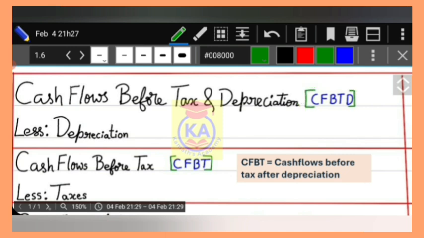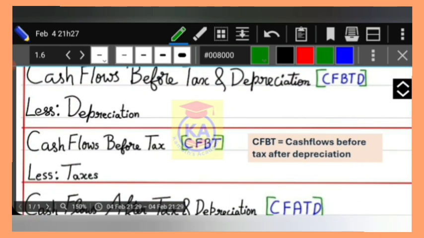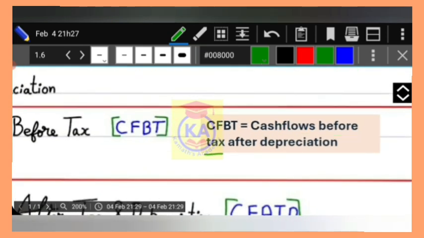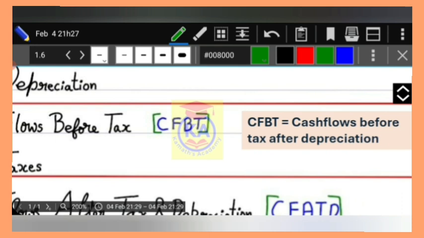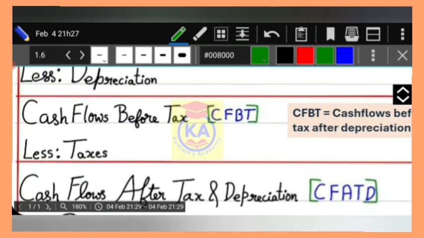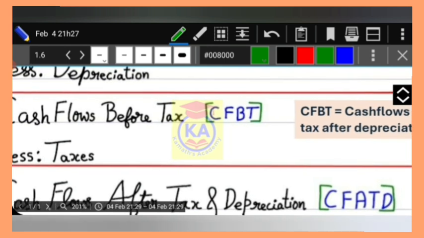When you deduct the value of depreciation, you will get the value after depreciation. So the same thing here, cash flows before tax after depreciation. Sometimes in a question it will be given as cash flows before tax after depreciation. Then don't get confused, don't break your head. Then you have to consider the given value is regarding CFBT, that is cash flows before tax.